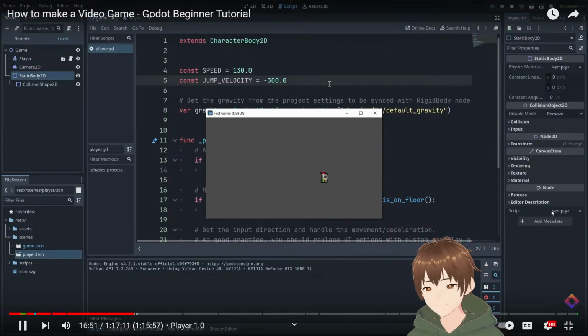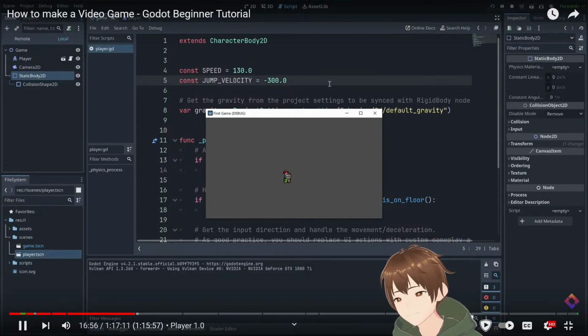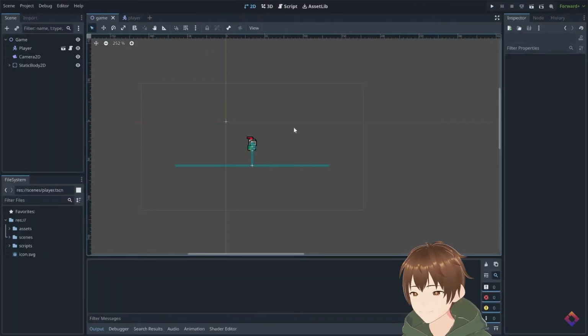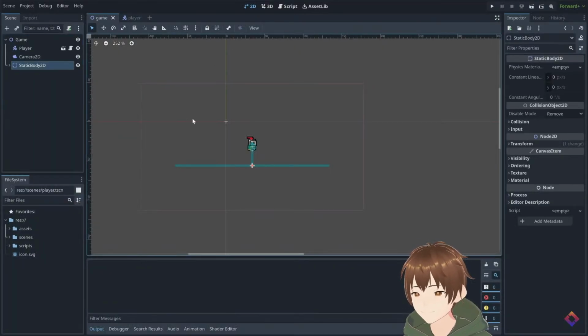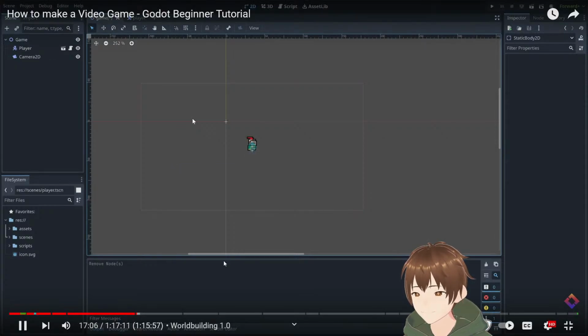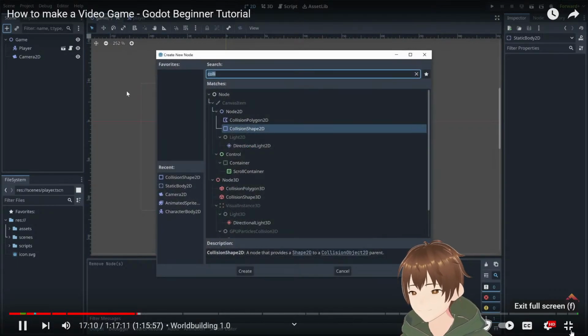So our player is moving around, but currently there's not much to look at. So let's build a world to explore. World building 1.0. So to build our world, let's begin by removing our collider here. We're going to build an actual ground for him to stand on. And let's instead add a tilemap node. So let's press new node and search for tilemap.